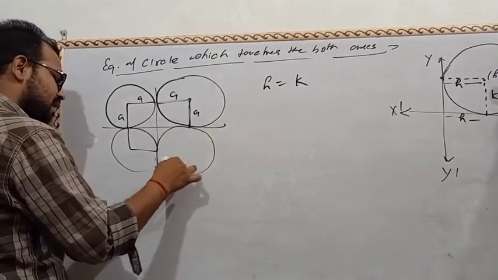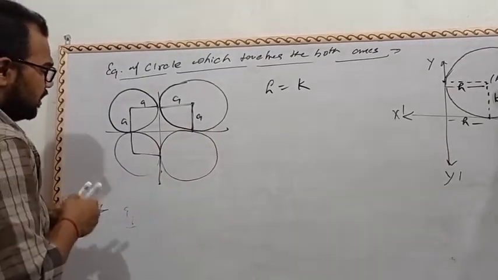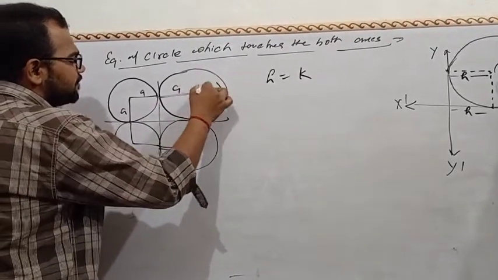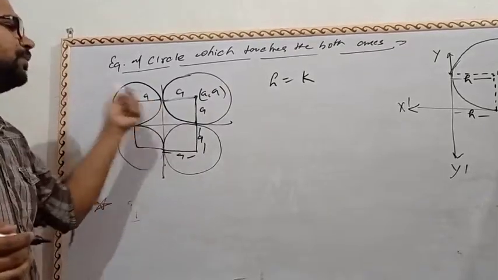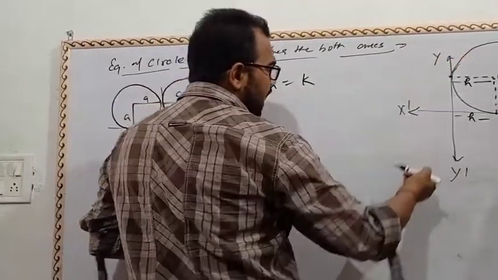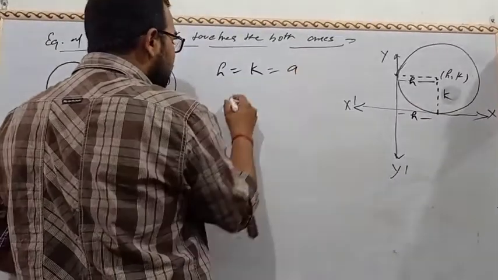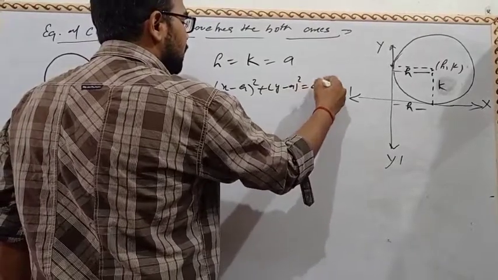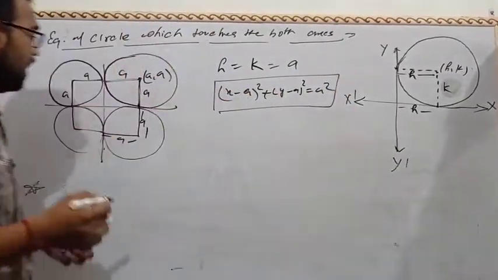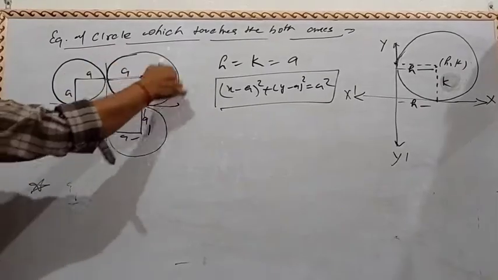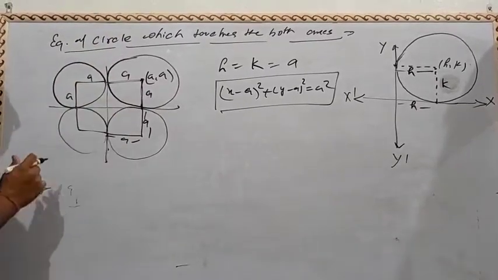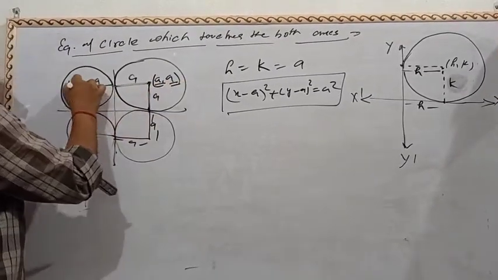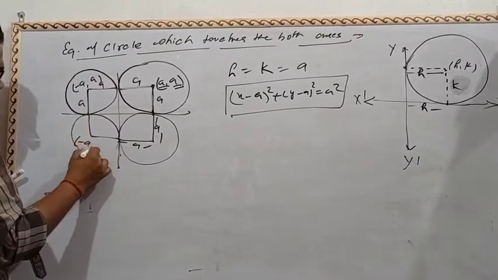Please always remember, if a circle touches both the axes, then coordinate of the abscissa and ordinate both will be the equal. Then the equation h and k will be the equal, let equal to a. So x minus, here is very most important this, if circle touches both the axes and depend on the which quadrant lies. If it lies in the first quadrant, then both will be positive here. Here both are negative.